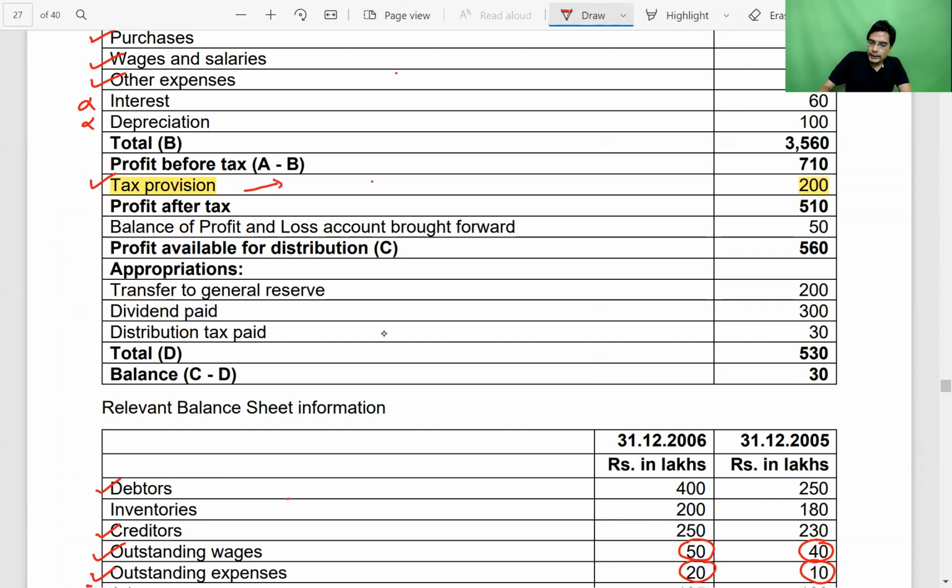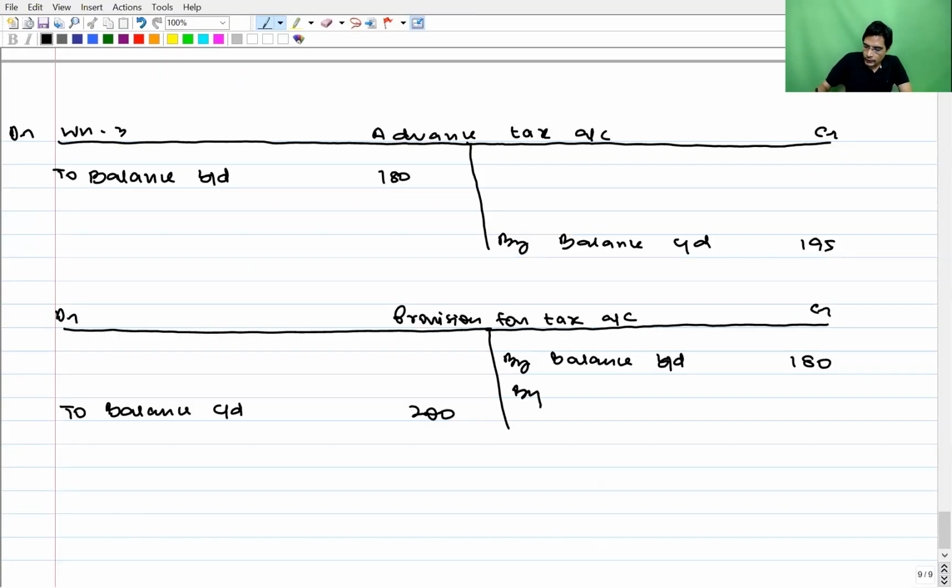Whenever we create provision for taxation, journal entry is P&L account debit to PFT. So during the year, we have created a liability towards the government of 200 rupees towards taxation. So when liability increases, we record it on the credit side by P&L 200. So this is our last year estimated liability that we have to pay in the current year. But don't literally pay it in cash. Just set it off with advanced tax.